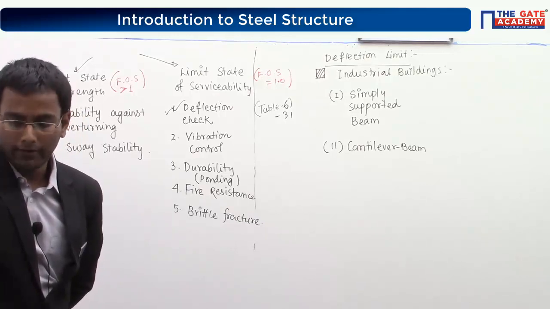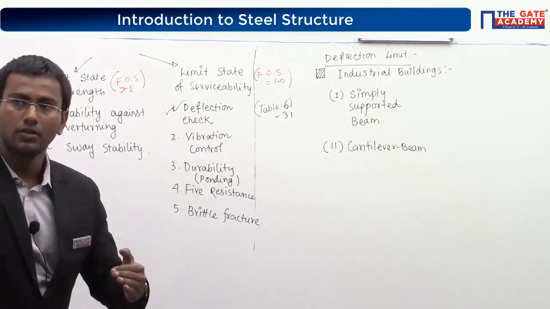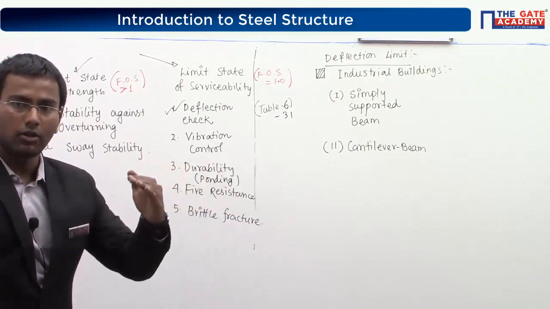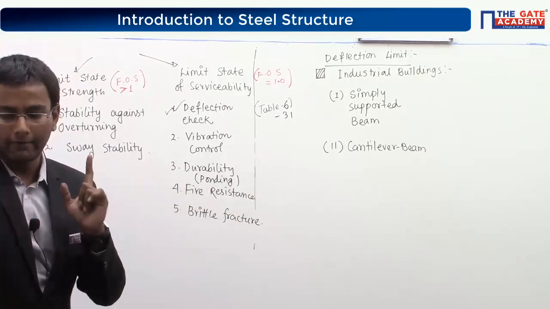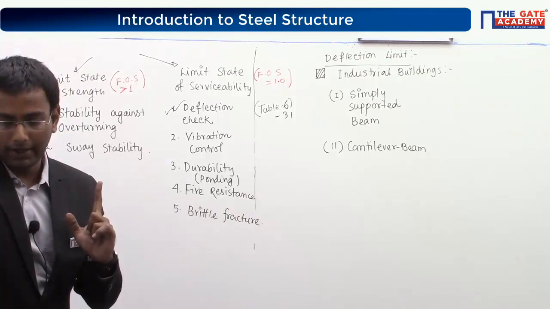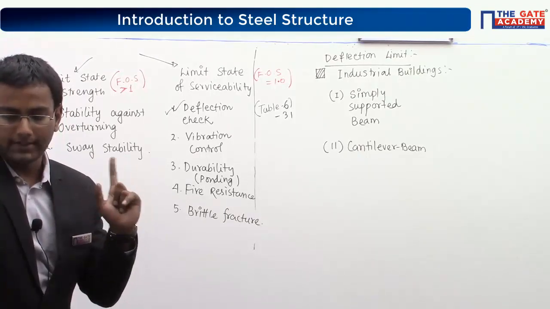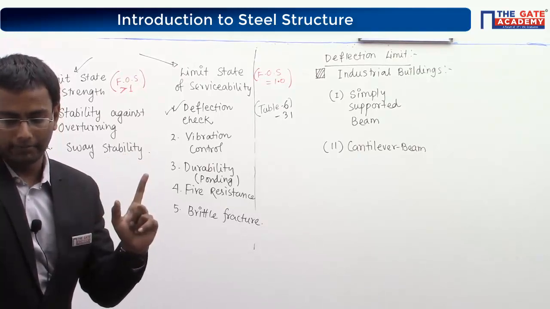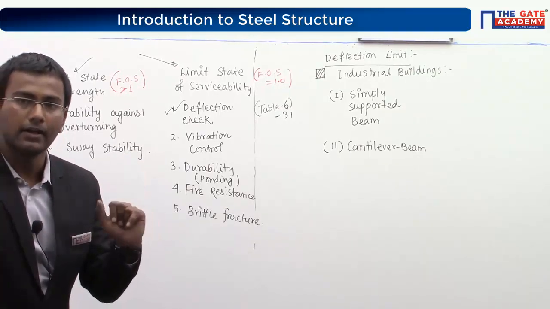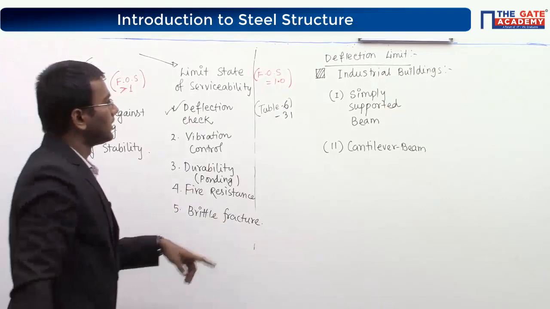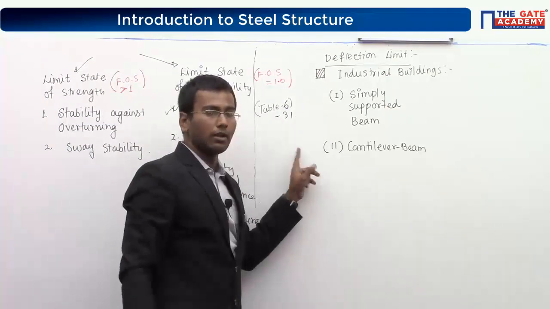In that table you can find a lot of data, but everything is not required. I repeat, everything is not required. Only two things are required, for simply supported and cantilever: the second and third row in the table.